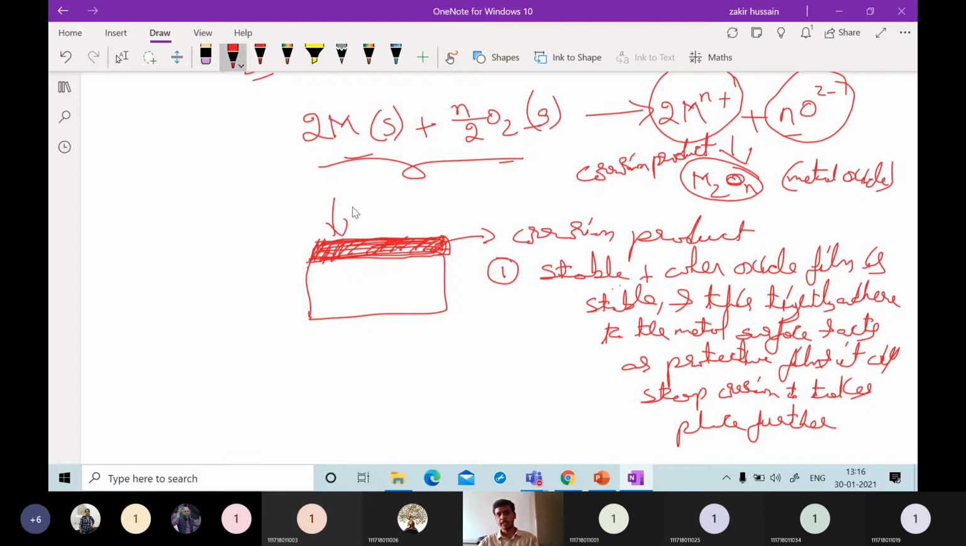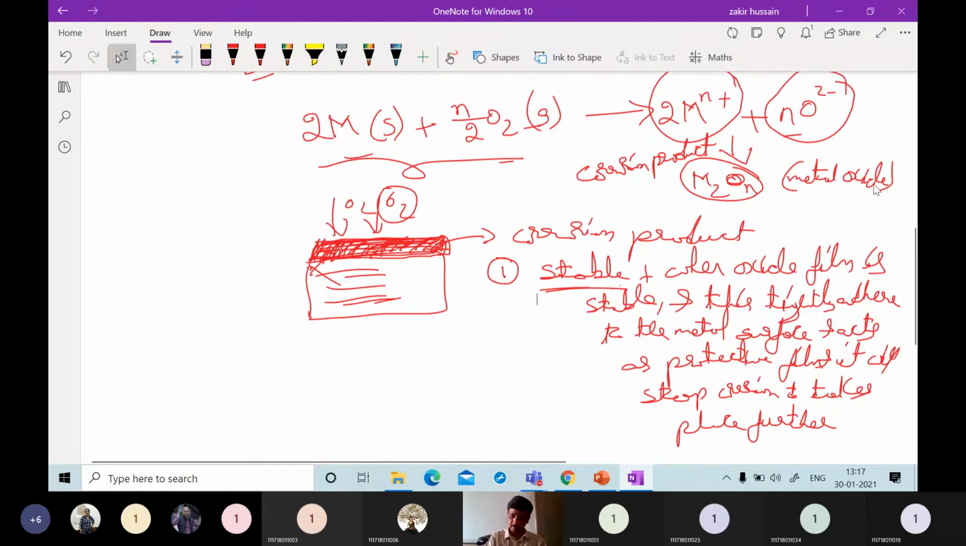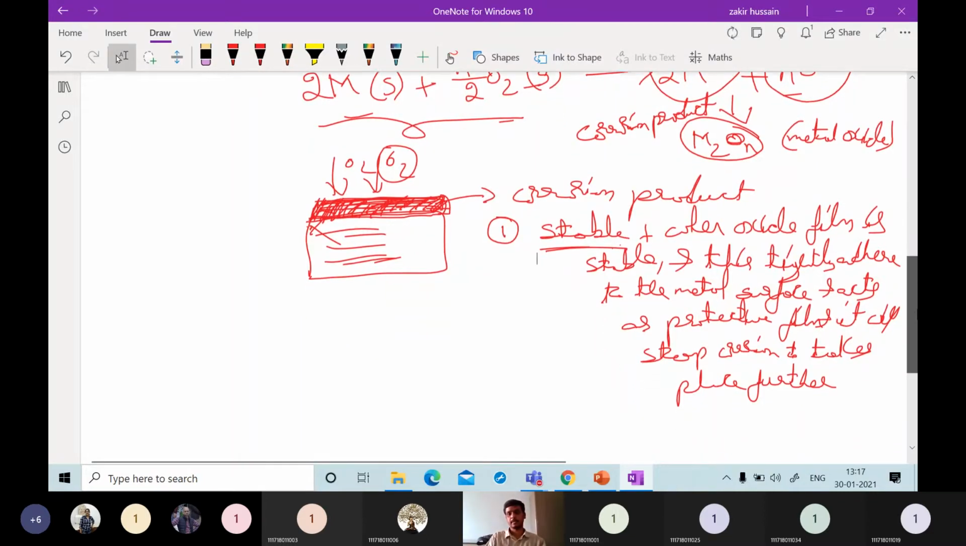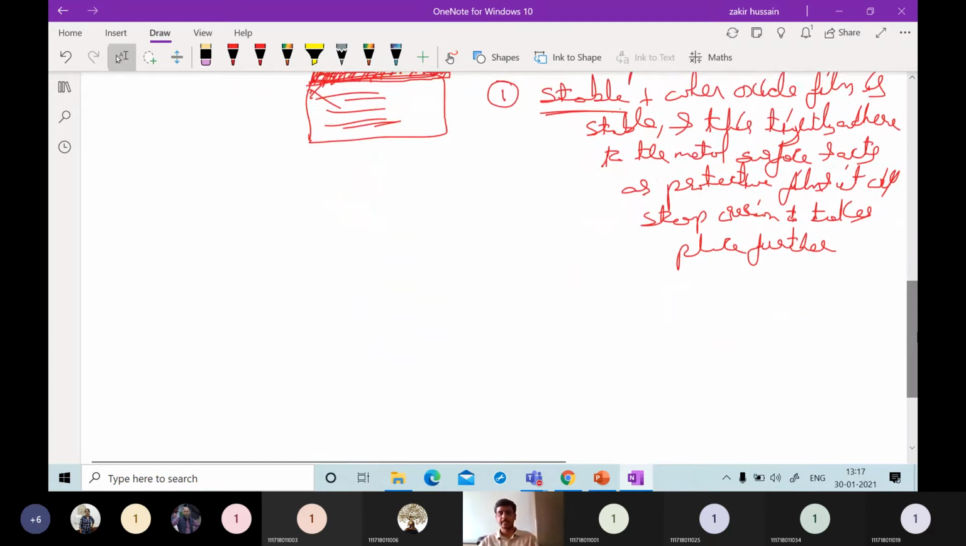The access of O2 going inside will be limited by this formed stable layer. Because of this, the oxygen molecules or oxygen ions don't have direct access to the metal beneath the metal oxide. So when the film is stable, it adheres to the metal surface very tightly, and it lowers the chances of oxygen directly contacting the metal underneath. Because of this, with stable films the corrosion will be stopped.